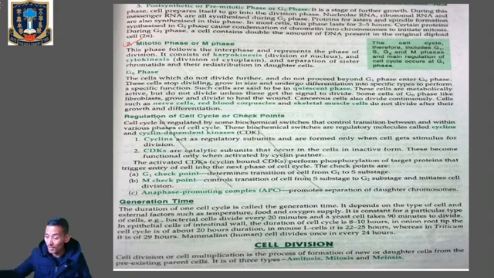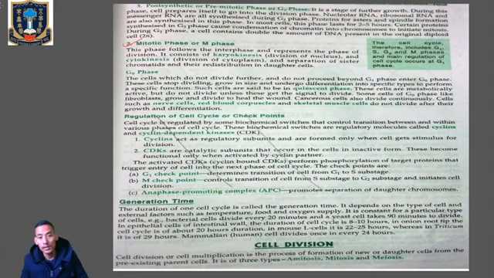So first there will be karyokinesis, where there will be division of the nucleus. A single nucleus will divide into two daughter nuclei. Then it will be followed by the division of cytoplasm, where a single cell will divide into two daughter cells. Okay, so this M phase is divided into karyokinesis and cytokinesis.